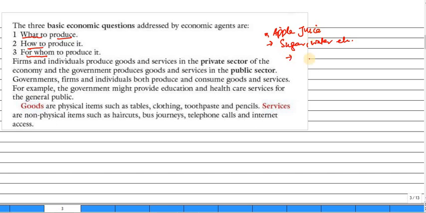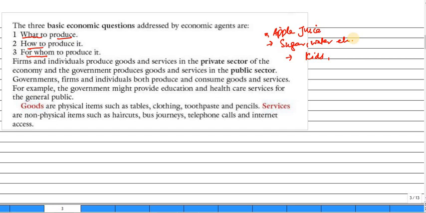Let's say this juice is for kids, or this juice is for diabetic patients. So these first three questions are the basic economic questions. What to produce, how to produce it, and for whom to produce it.